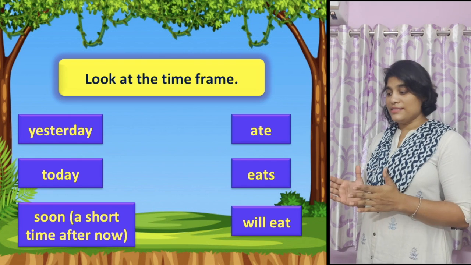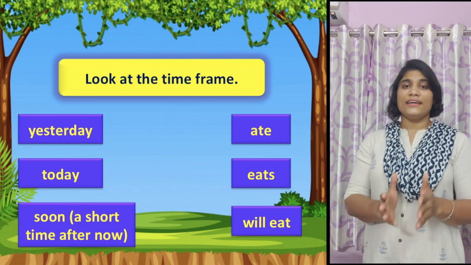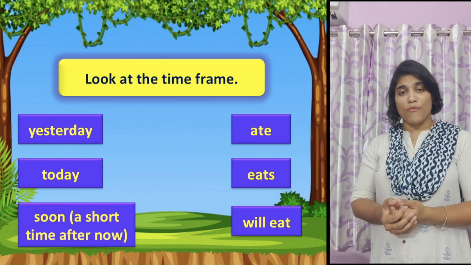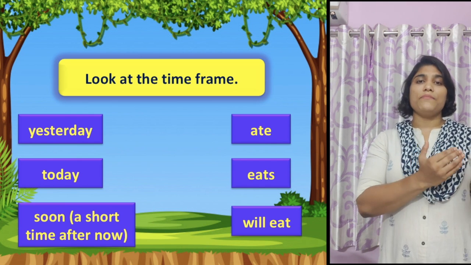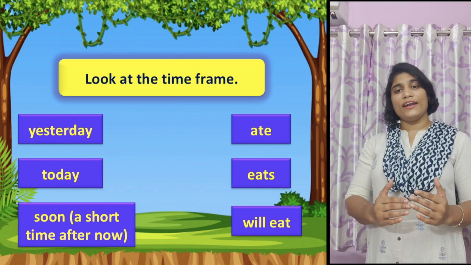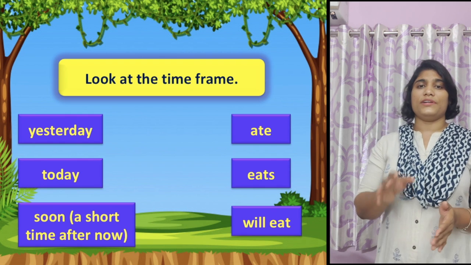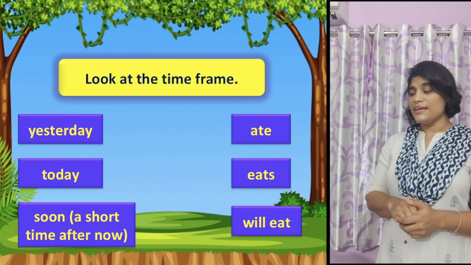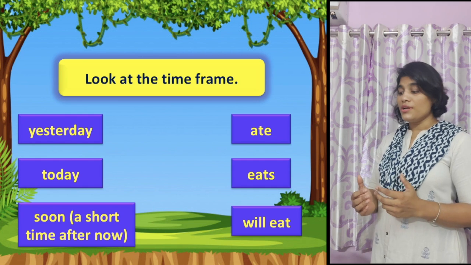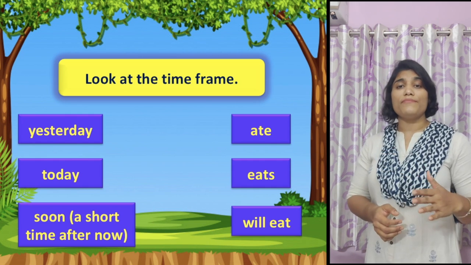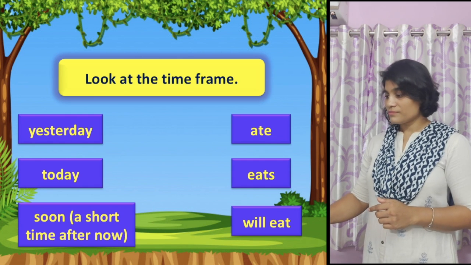So when it is ate, that is yesterday, that means the action has been done in the past. The action is already completed. When it is eats, the action is not completed, it is being performed in the present time. And soon, that is a short time after now, the action is not performed yet.